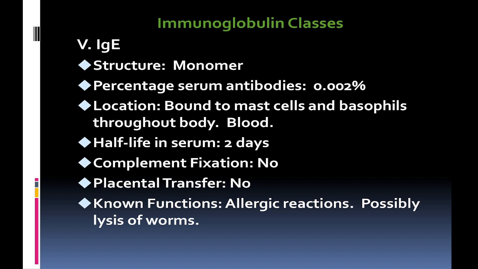IgE, the structure is a monomer. Percentage of serum antibody is 0.002%. It is found on mast cells and basophils throughout the body and in blood. Half-life in serum is only 2 days. The biological function is allergic reaction, possibly lysis of worms.